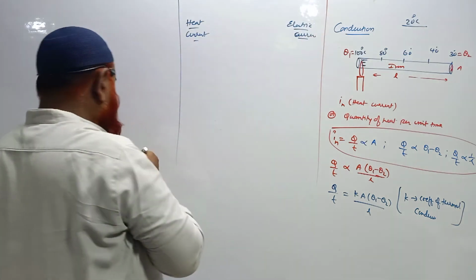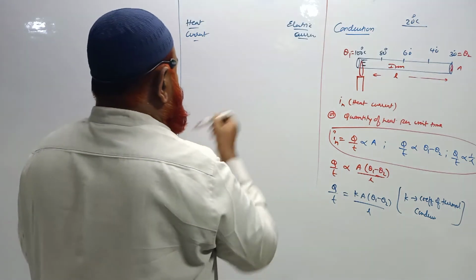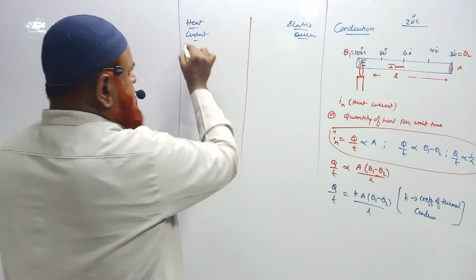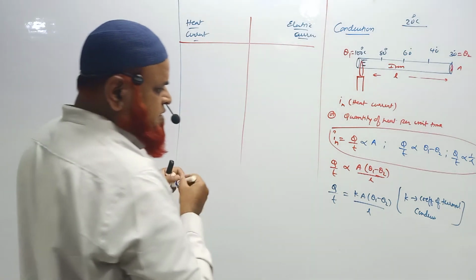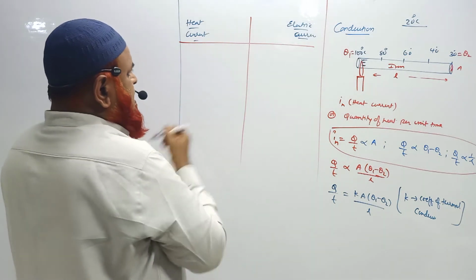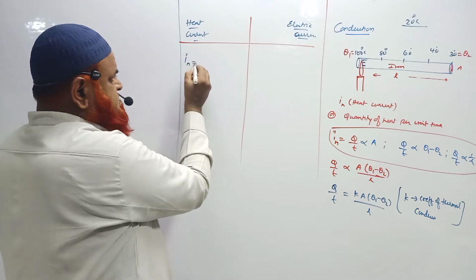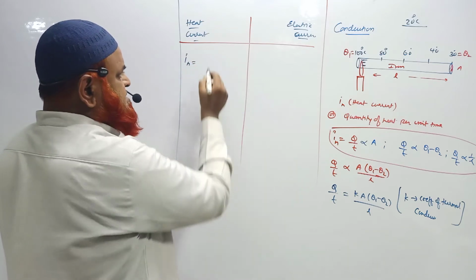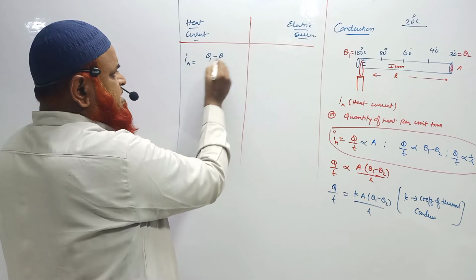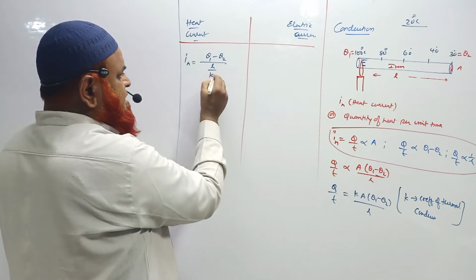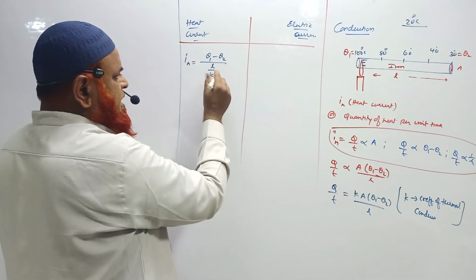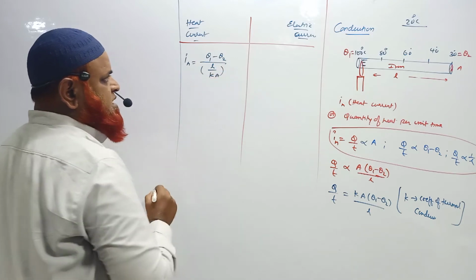Now let us see what are the things we have to learn here. Heat current can be written as (θ1 minus θ2) divided by L by KA. L by KA, like this you can write.